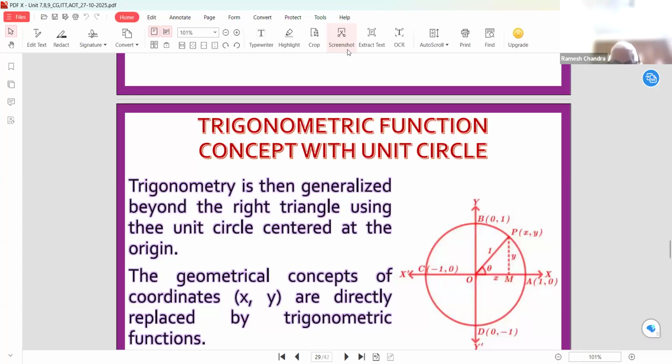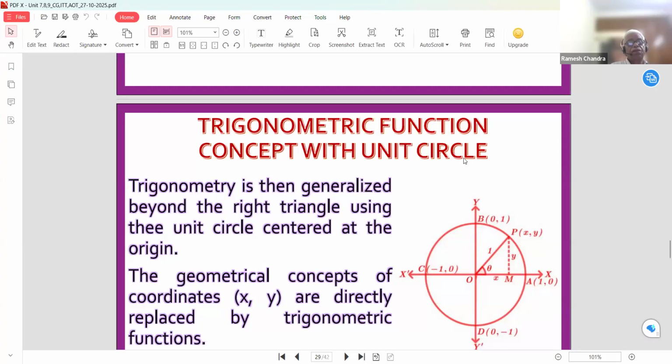That is, we can write y is equal to sine theta. So we get two forms of the coordinates of the point P: (x, y) in Cartesian form and in trigonometrical ratio form, that is, cos theta, sine theta. So this is the coordinate where the angle is included, in this concept of the unit circle in the first quadrant. Now, trigonometry is generalized beyond the right triangle using this unit circle centered at the origin.